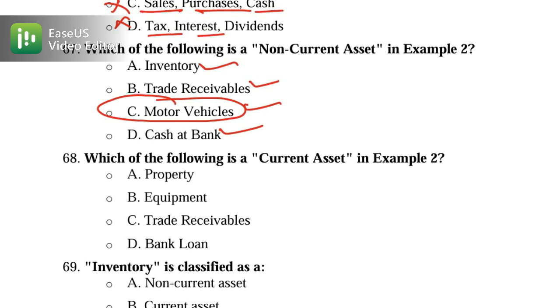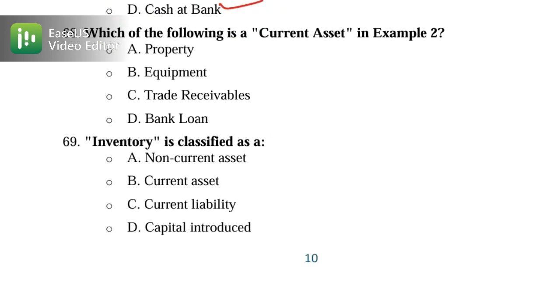Okay, now let's move on to 68. 68 is: which of the following is a current asset? These are the current assets. So which of the following is the current asset? Property, no, property is non-current. Equipment, no, this is non-current. Trade receivable, we have discussed that this is your current asset. Bank loan is a liability, okay, not an asset.